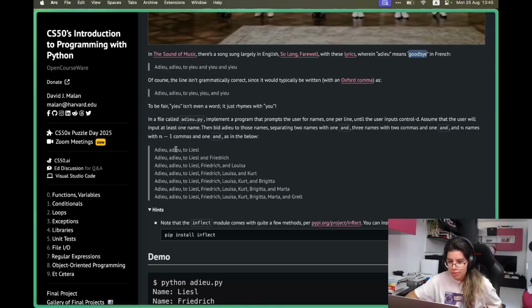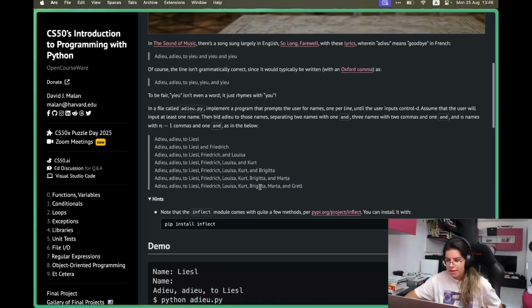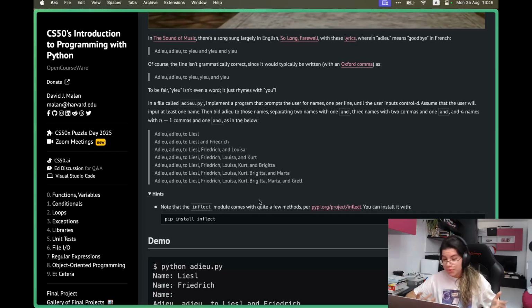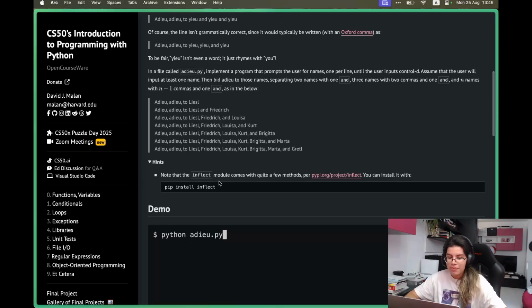But here's the example. Adieu to, I don't know how this name is pronounced, Lizo, I don't know, really. Adieu to Lizo and Friedrich, maybe? Adieu to Lizo, Friedrich, and Lizo. And we're using the Oxford comma, and so on and so on. Now, could we do this using our own code? Yes, but there is a pre-made package.